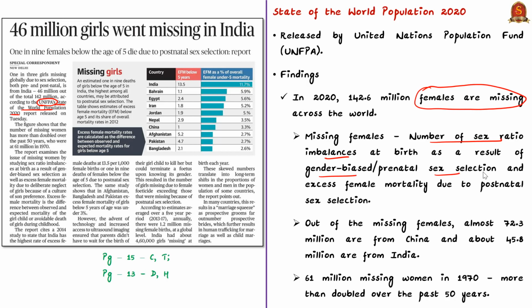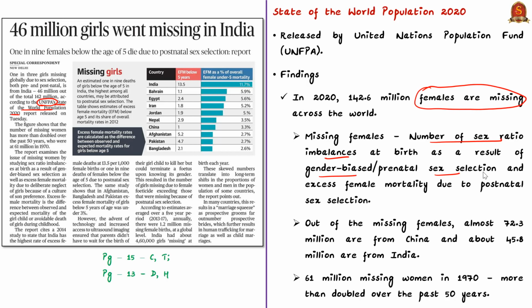And here the missing females also include excess female mortality, which is caused because of postnatal sex selection, or sex selection after birth, that is, deliberate neglect of girls because of a culture of son preference. That is postnatal sex selection.